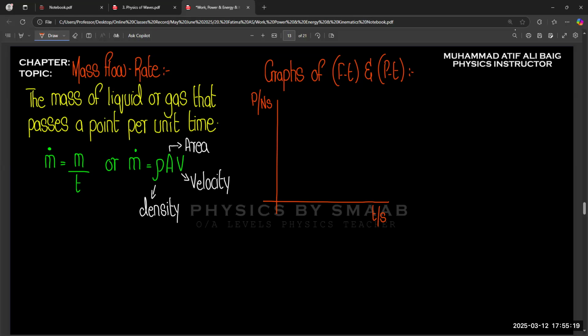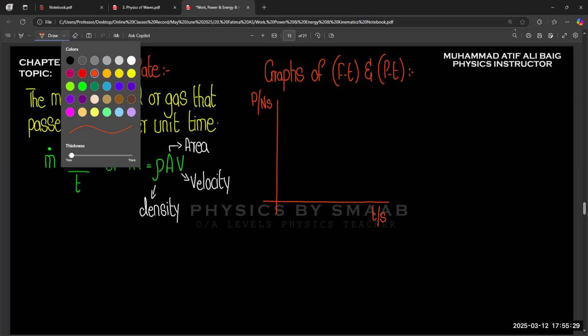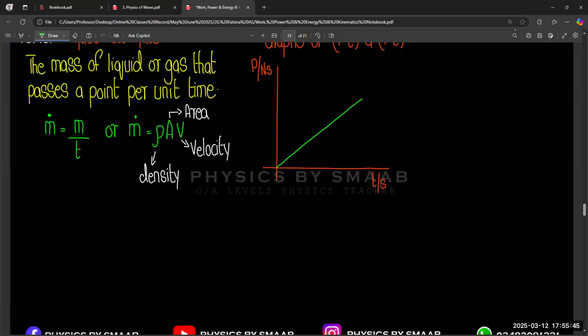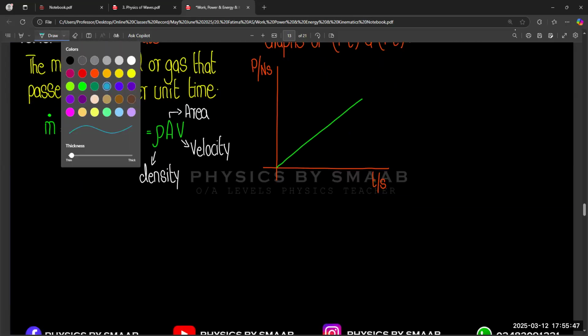Just like any type of graph, like speed-time or distance-time, we always find the area under the curve and the gradient of the graph. If both quantities are directly proportional and we get a straight line, let's find the gradient from this graph. The gradient of the graph is equal to